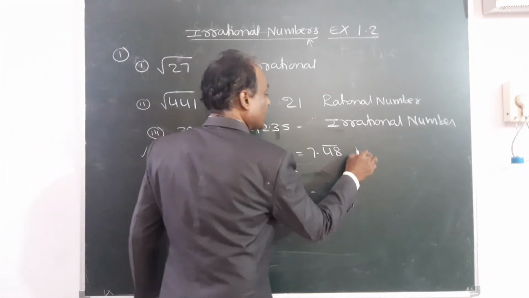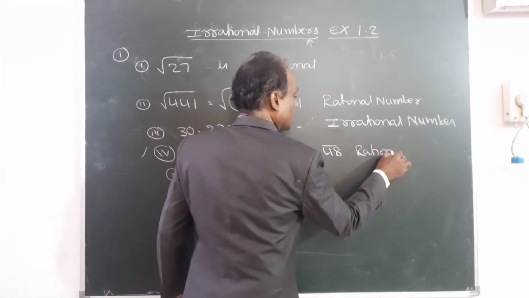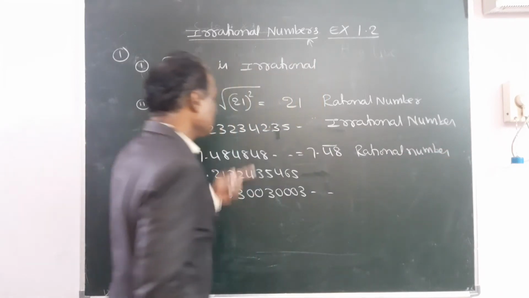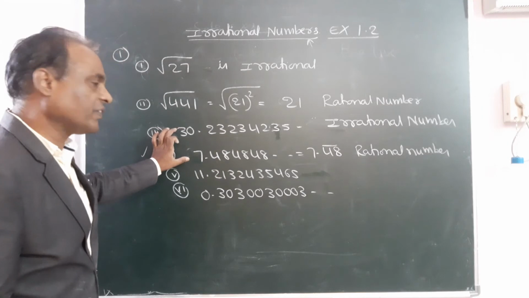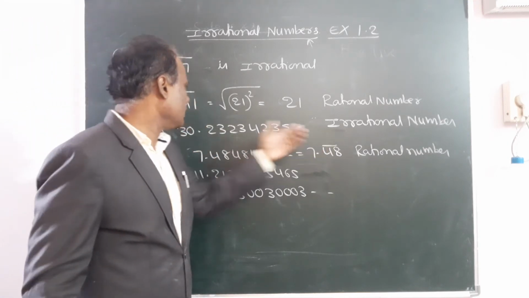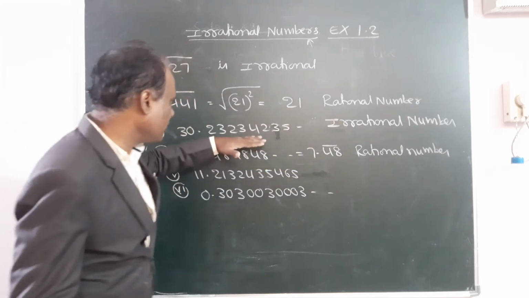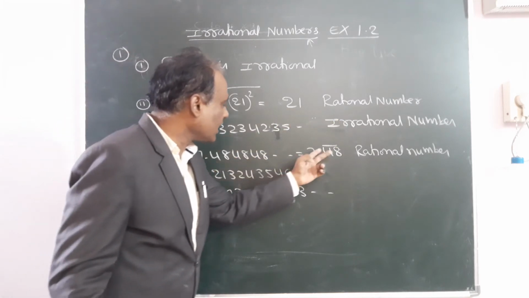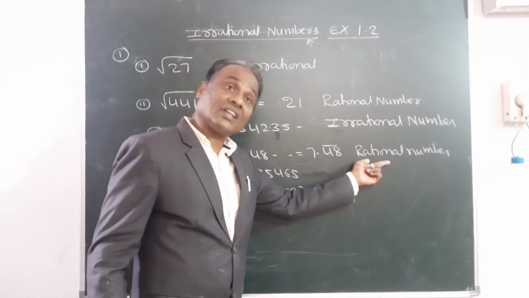So this is perfectly a rational number. You have to see this difference between these two. If you understand this difference, it will be very clear. After the decimal, numbers are infinite here, and here also. But the difference is, here the same number is repeated and can be written as a bar. In that case, it is a rational number.